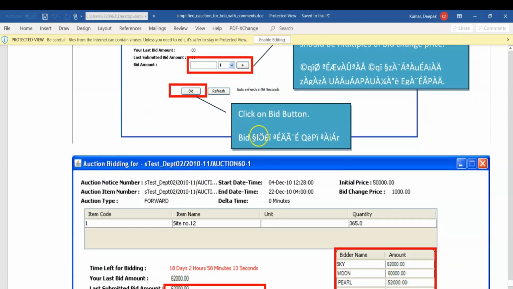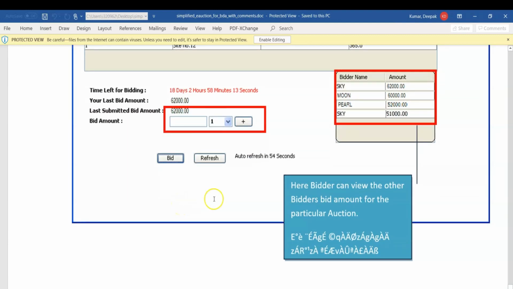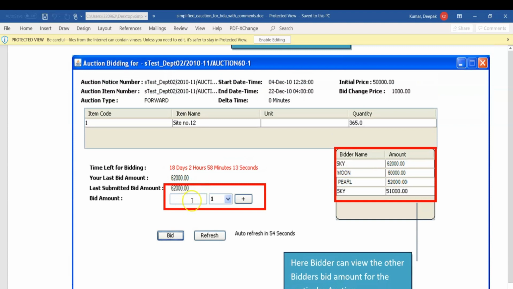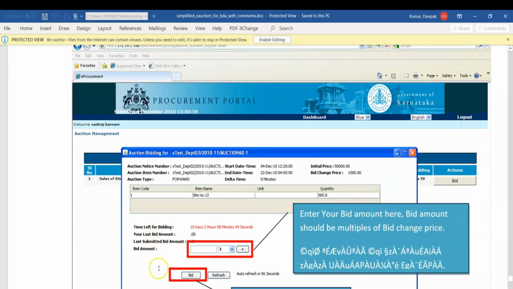For example, it is mentioned that Sky as bidder bid 62,000, Moon 60,000, and Poles 52,000. Whatever amount you want to bid, you can enter the bid. Here a bidder can view the other bidders' amounts on the particular auction. Then click on bid. This is the complete process.